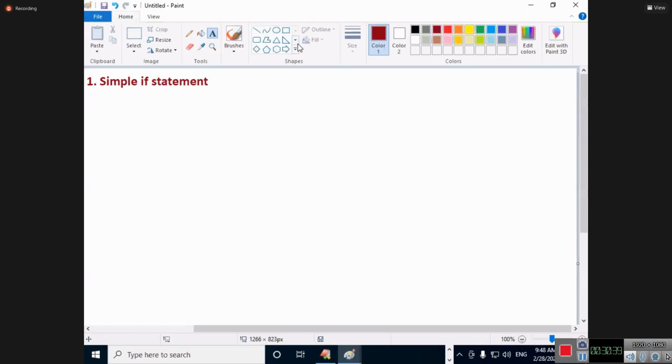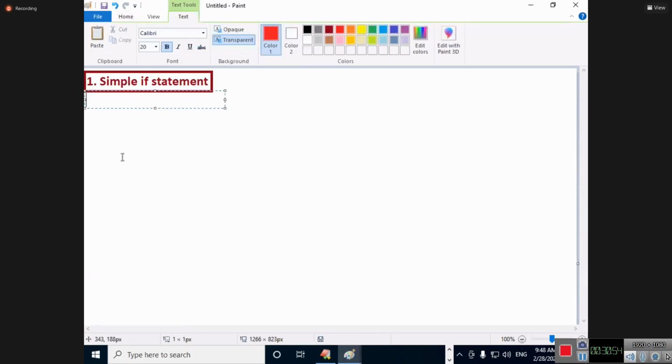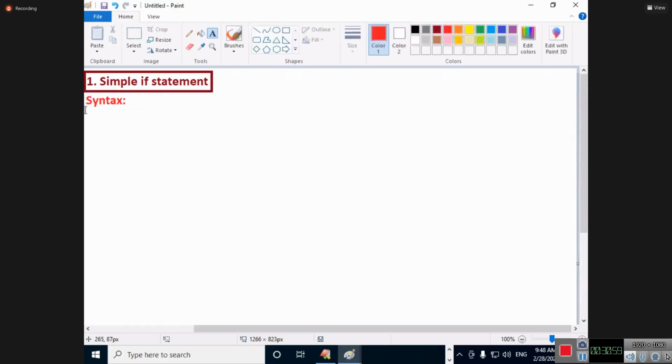How simple it is, I am going to talk about here. I will explain the concept and the functionality. I will explain everything one by one in the class. So first I will write what here? Syntax. And this is the first time you are looking at the syntax of the if statement.